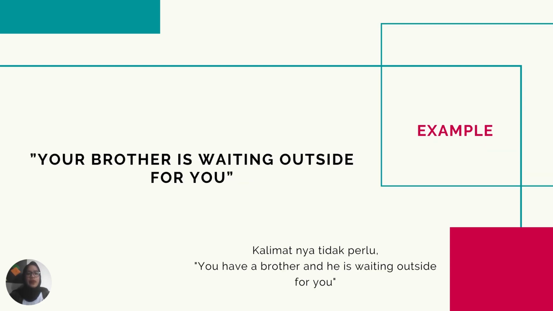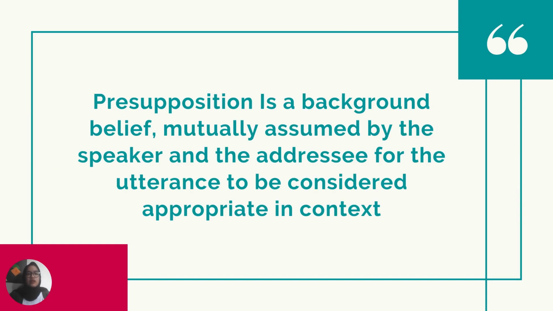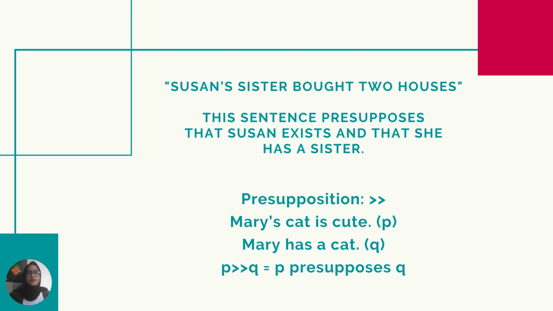And another example is, your brother is waiting outside for you. This sentence presupposes that you have a brother and he is waiting for you outside. Okay. Presupposition is a background belief mutually assumed by the speaker and the addressee for the utterance to be considered appropriate in context. Another example: Susan's sister bought 2 houses. This sentence presupposes that Susan exists and that she has a sister.